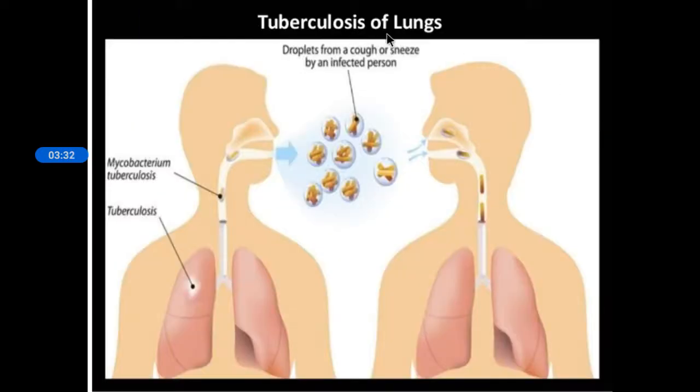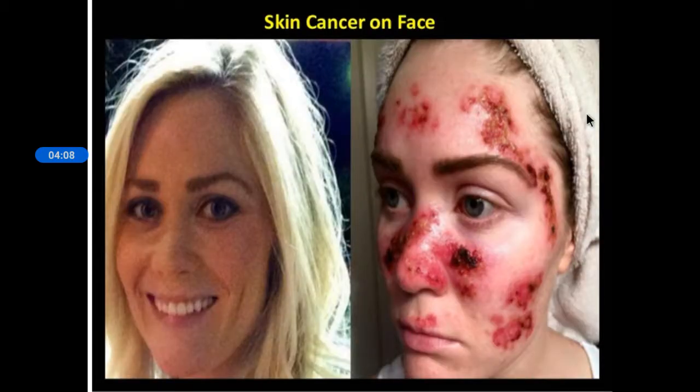Then comes tuberculosis. It's also a chronic disease, tuberculosis or TB. The bacteria which cause tuberculosis is Mycobacterium tuberculosis. Please make a note of it. Mycobacterium tuberculosis causes tuberculosis or TB, and it mainly affects the lungs. So name the disease which affects the lungs: tuberculosis. The droplets from a cough or a sneeze by an infected person will spread to a healthy person. Then here you can see the picture of a skin cancer on the face.